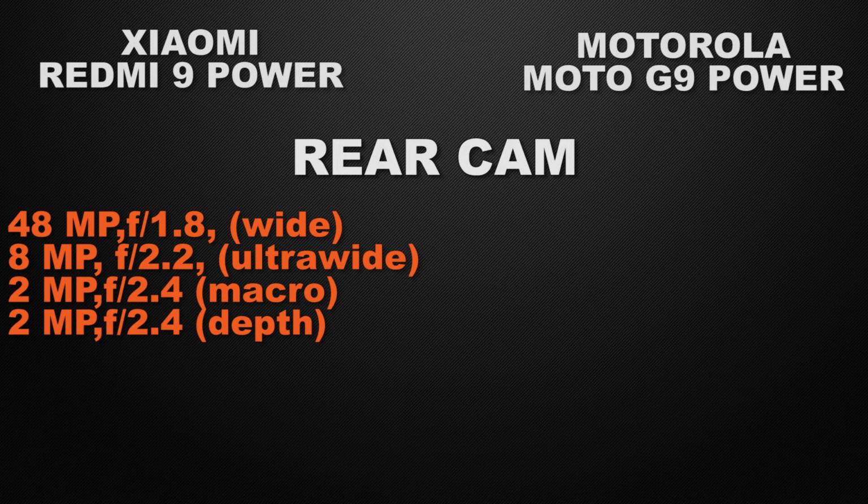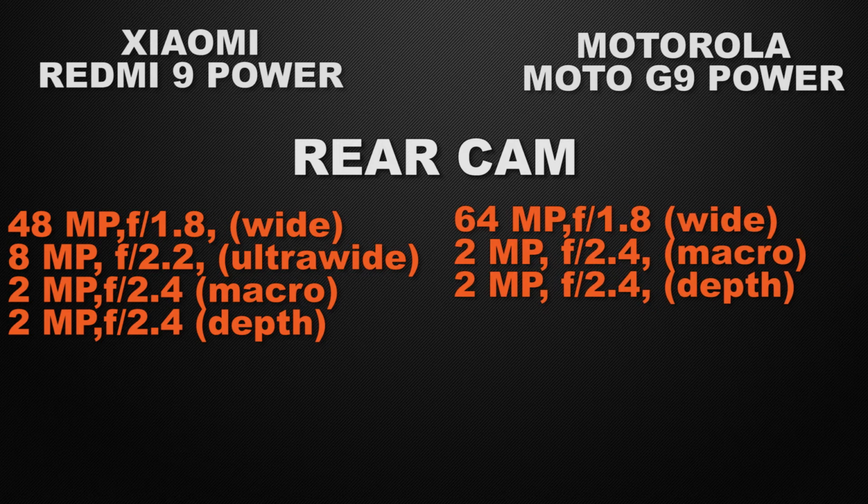Let the comparison start with the camera, starting with the rear camera of the devices. 9 Power have quad camera setup, 48 megapixel of wide camera, 8 megapixel of ultra wide camera, 2 megapixel of macro camera and 2 megapixel of depth sensor. And about the G9 Power, it have triple camera setup, 64 megapixel of wide camera, 2 megapixel of macro camera and 2 megapixel of depth sensor. So the winner here is 9 Power because it have 8 megapixel of ultra wide camera.